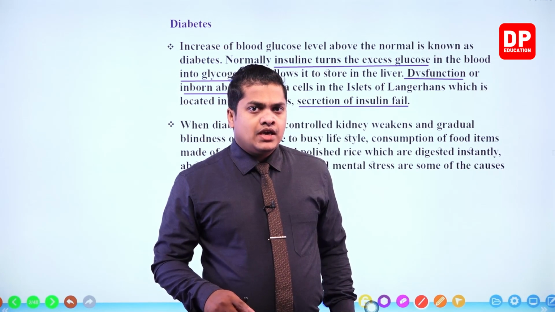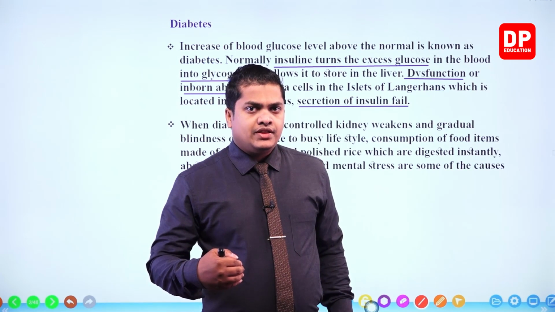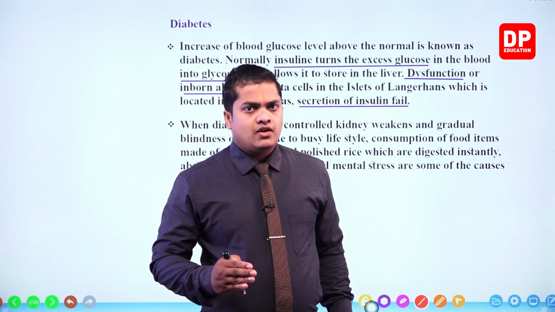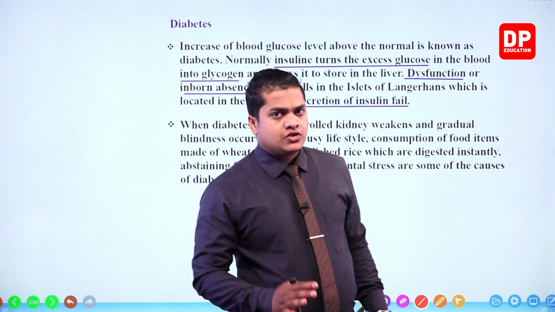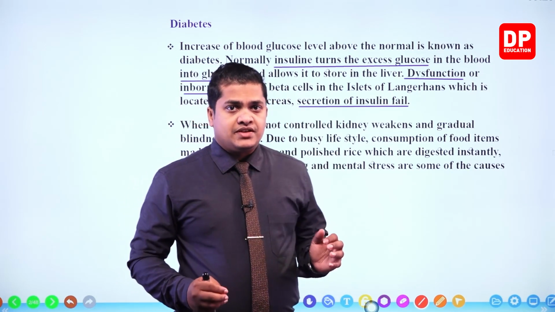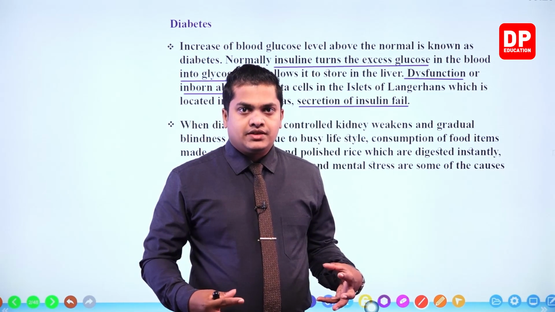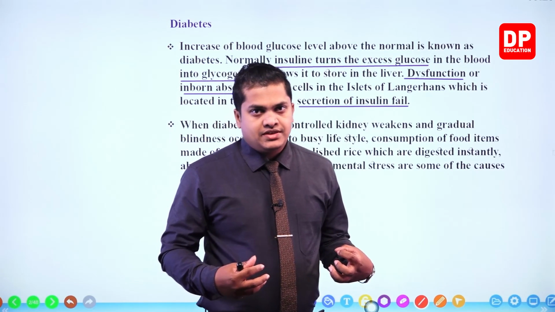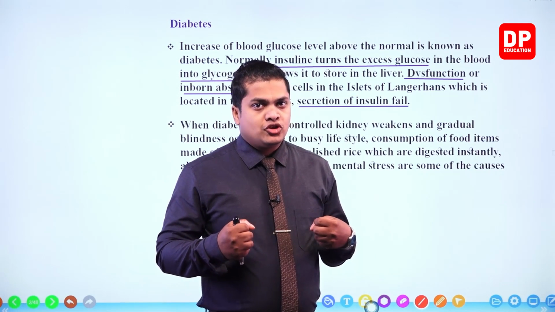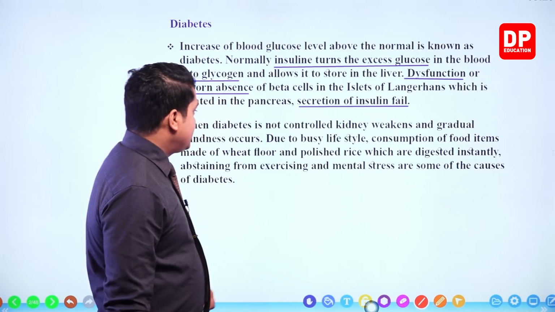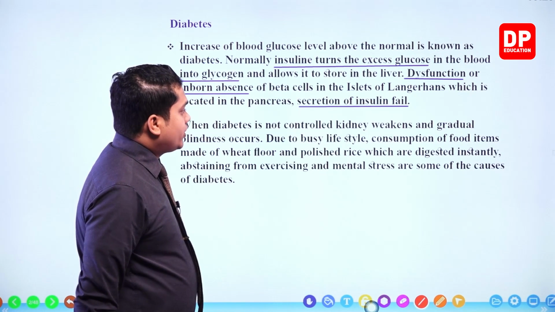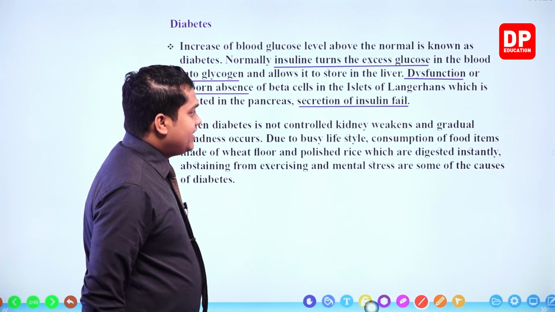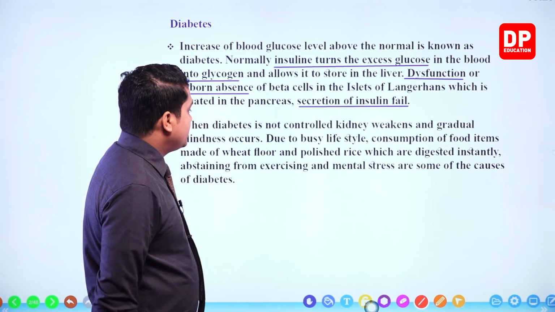Now let's see how this is going to connect with the change of lifestyle of human beings. Now you know what we mean by diabetes. We have learned this in earlier cases as well, but I have given you a brief once again. So here it is given: when diabetes is not controlled, kidney weakens and gradual blindness occurs.